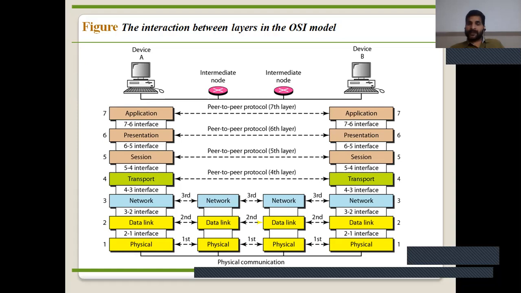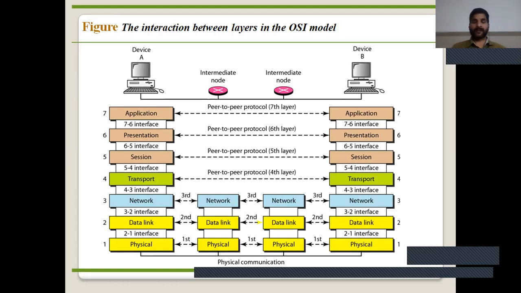Now, first, the function of the physical layer. The main function of the physical layer is to coordinate the functions required to transmit a bit stream over a physical medium. Now, several features of the physical layer. Physical characteristics of interface and media is a characteristic of the physical layer. We can identify the physical characteristics of the interface, and what type of medium is used is decided in the physical layer.